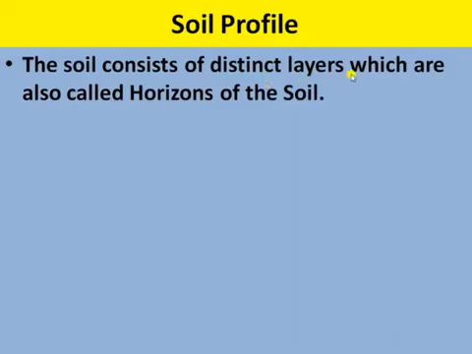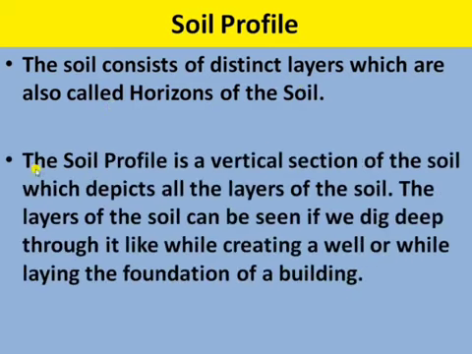Distinct layers are also called horizons of the soil. The soil profile is a vertical section of the soil which depicts all the layers of the soil. The layers of the soil can be seen if we dig deep, like while creating a well or while laying the foundation of a building.